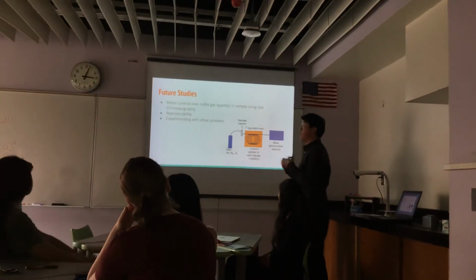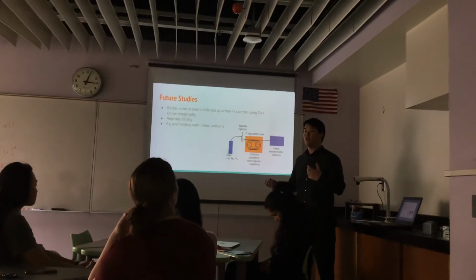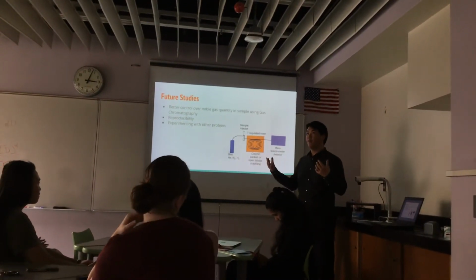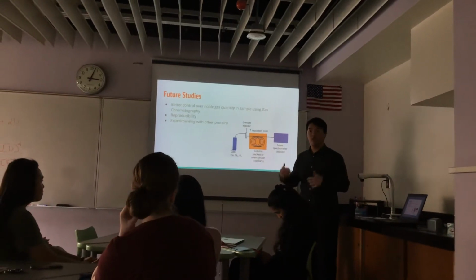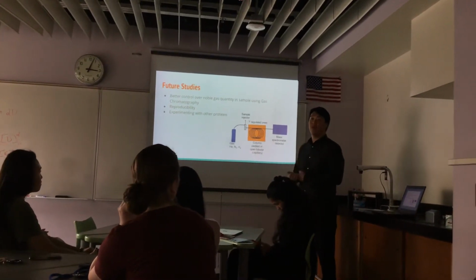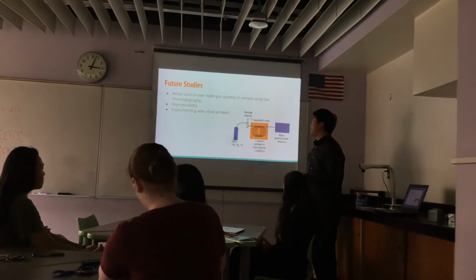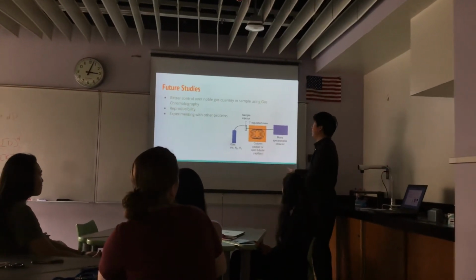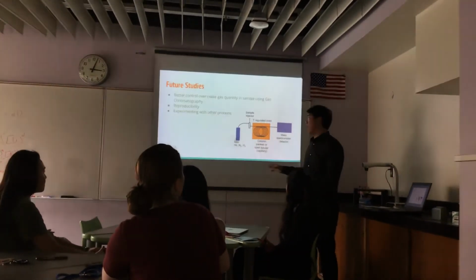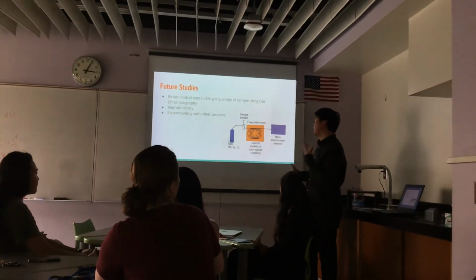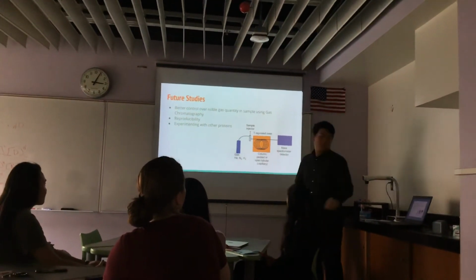So what we did in this experiment was that we just flowed xenon gas through a buffer solution for a set amount of time and a set pressure. But we are currently experimenting using gas chromatography to find the exact amount of noble gas that is in our solution.